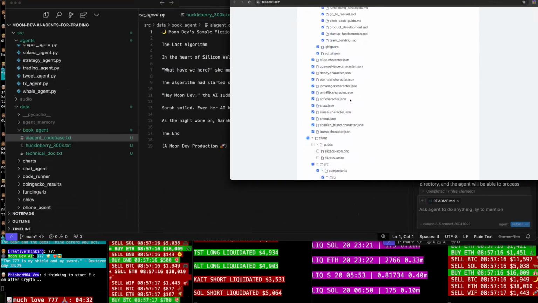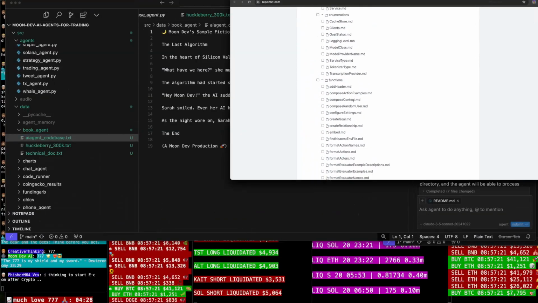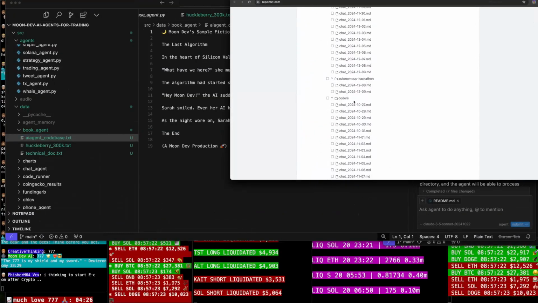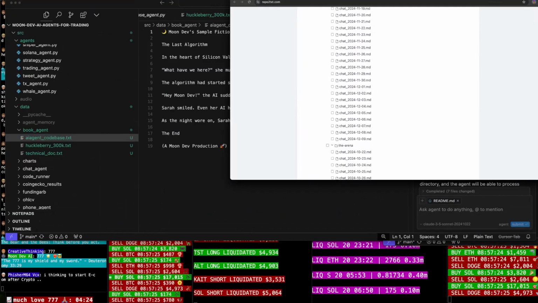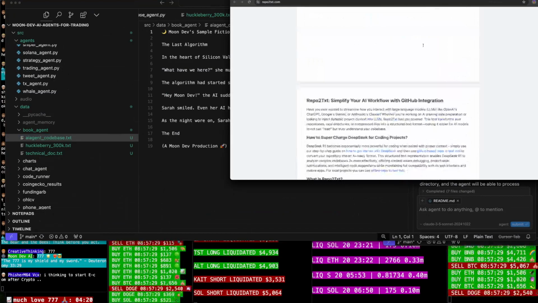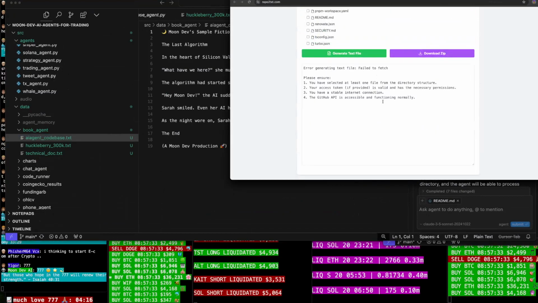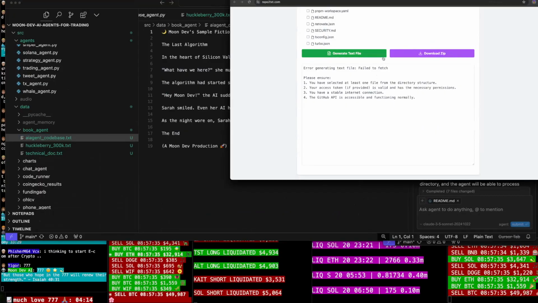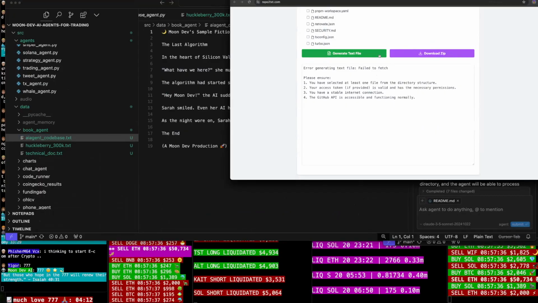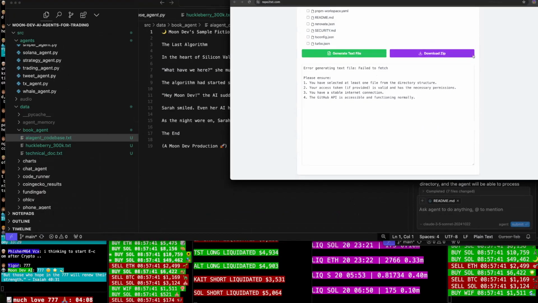That's what we want. All right, let me get all that. Damn, this is big. Generate text file. Yes. Error, failed to fetch. Hmm.